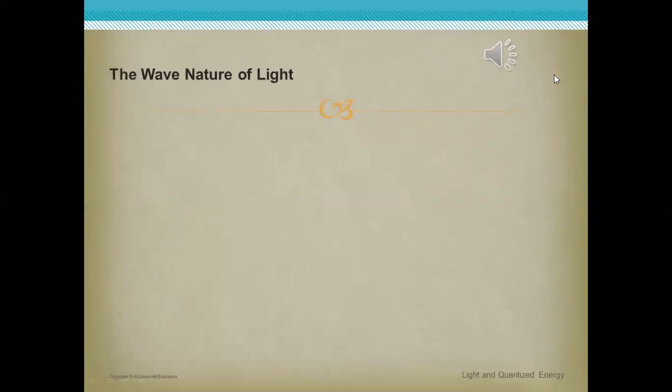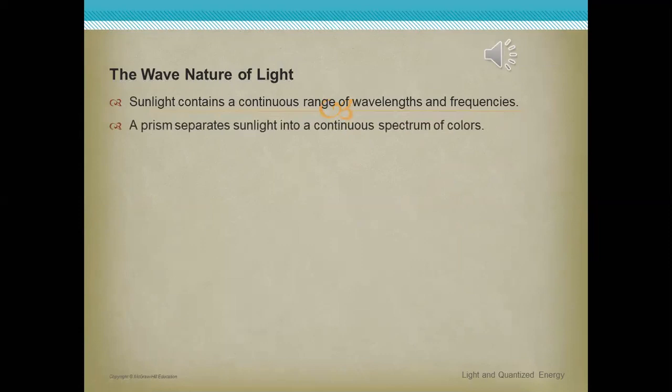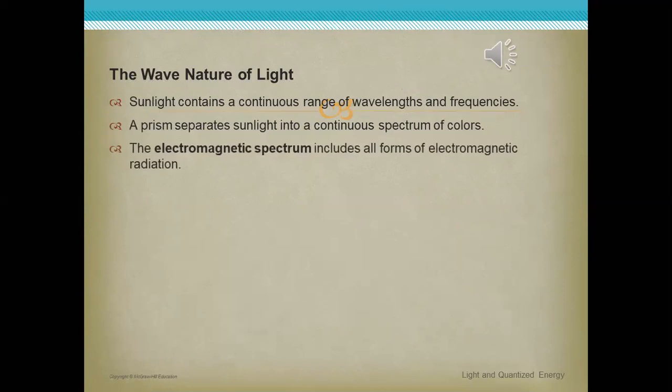Okay, guys. After that, listen please about the wave nature of light. Sunlight contains a continuous range of wavelengths and frequencies. A prism separates sunlight into a continuous spectrum of colors. The electromagnetic spectrum includes all forms of electromagnetic radiation. So, number 1, sunlight contains a continuous range of wavelength and frequency because sunlight contains electromagnetic waves as light waves. So these waves contain wavelengths and frequencies.